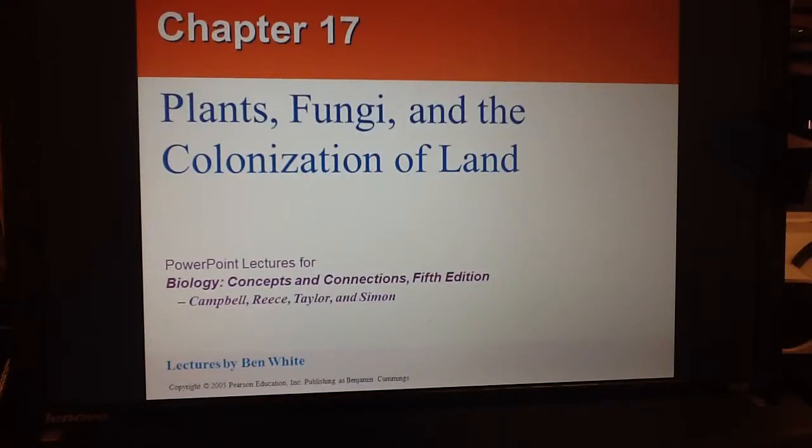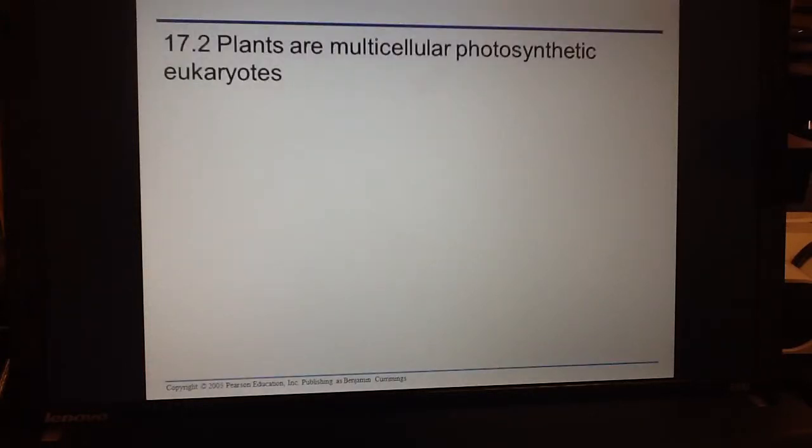Here we are, AP Biology, Chapter 17. This one is all about the evolution of plants and fungi and how they evolved to grow on land. As we work our way through this, we need to tie back into Chapter 16, because in Chapter 16 we recognized the evolution of prokaryotic cells as they turned into eukaryotic cells and then ultimately multicellular organisms. Plants are multicellular photosynthetic eukaryotic organisms, and so we'll naturally talk about them next.